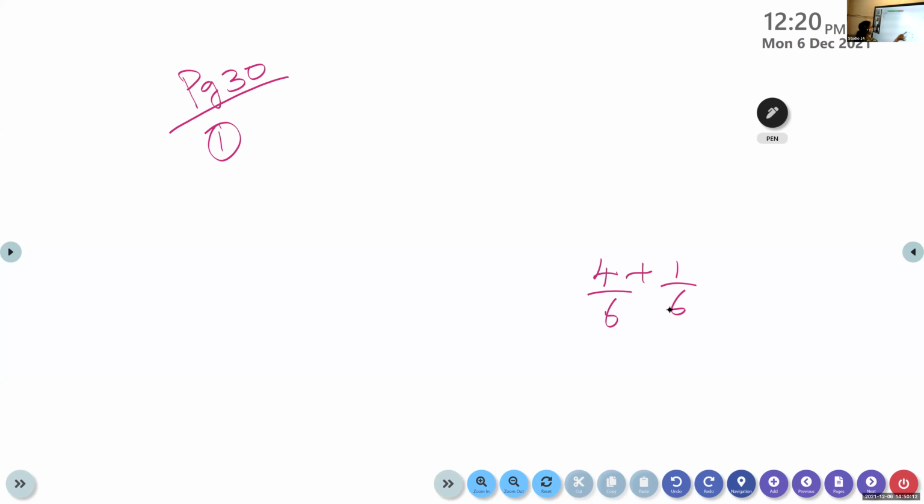So children, to add the like fractions, we just need to add the numerators. Very good. So which option is correct? Option C. Yes, option C is correct. Option C, 4 plus 1, 5 by 6. Bhagya, read question number 2.